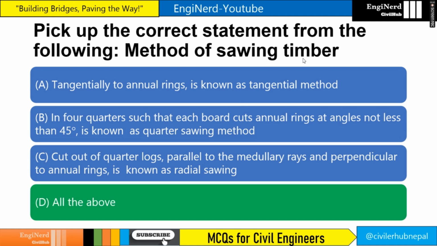Right? Tangential cuts are tangential to annual rings. In quarter sawing, it is like this, right? So the log is separated into this part, this part, this part, and this part, 4 quarters, right? And each board cuts the annual rings at an angle not less than 45 degrees in the quarter sawing method. So this kind and this type is a kind of quarter sawing method. In the radial sawing method, it is cut along this side, right, parallel to medullary rays. So the answer will be all of the above.